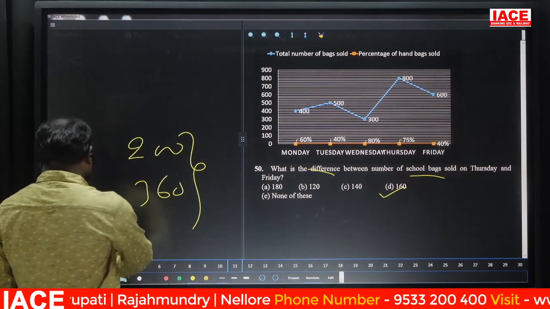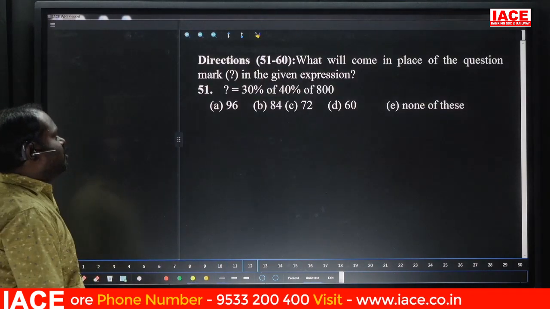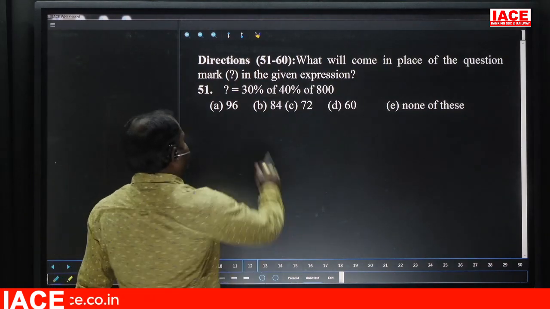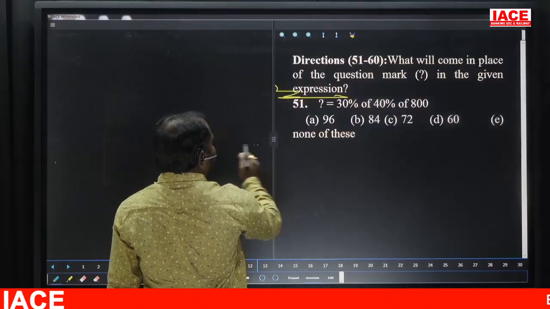Next. These are simplifications. Question mark equals 30% of 40% of it. So 30% of 40% is nothing but 12%.